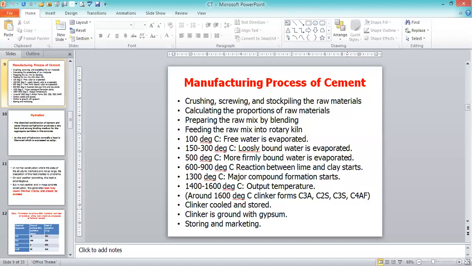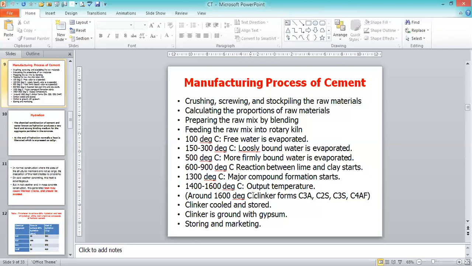In the wet process, the term itself gives you the meaning that water is added with the various ingredients. The basic ingredients are argillaceous and calcareous materials, lime, silica and alumina, with water, and we grind them at the given temperatures. That is called the wet process. In the dry process, without water we mix everything together, and we get the output in the form of ordinary Portland cement. We call it the dry process. Whatever was discussed here is completely the dry process.